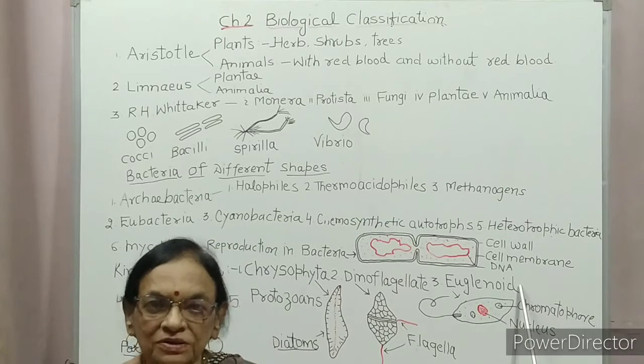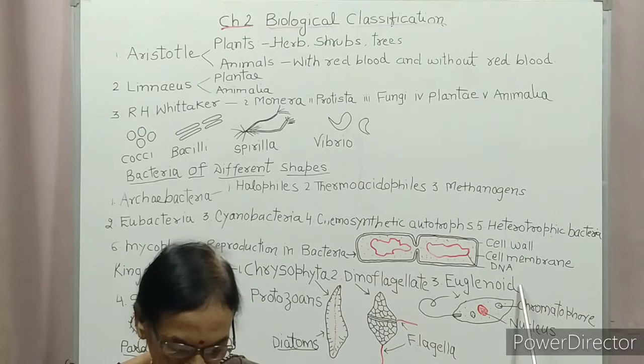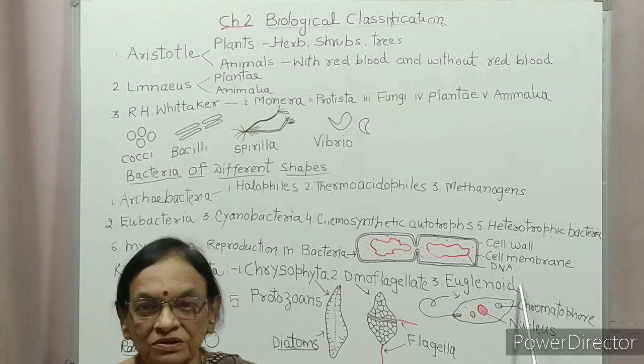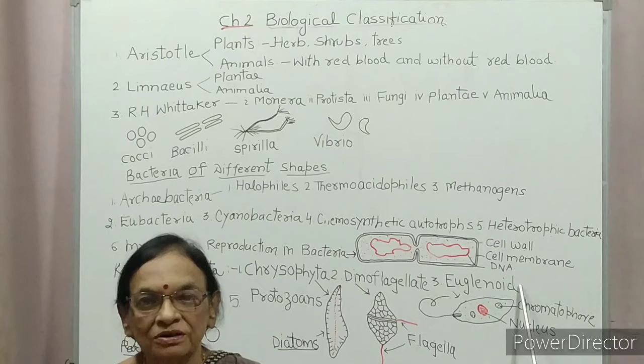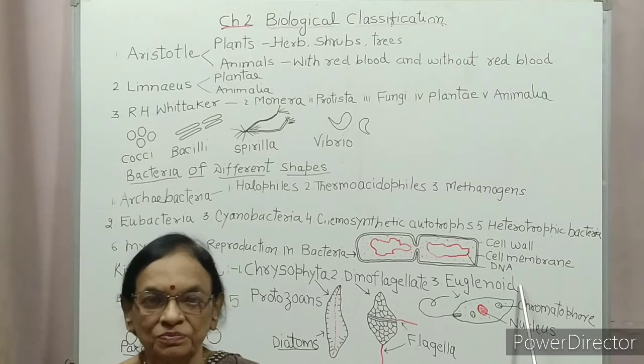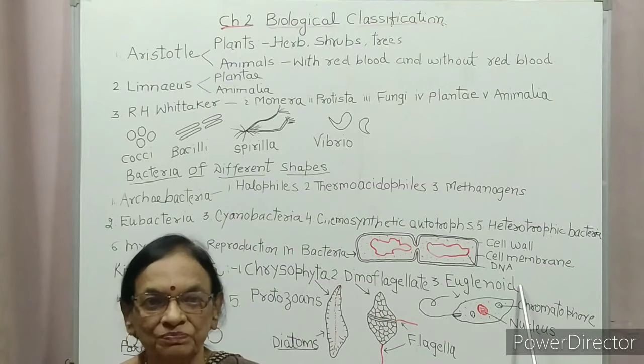Dear students, now we begin with the second chapter, that is biological classification. Already you have studied classification means dividing the organism into big or small groups. So grouping of organisms is called classification.